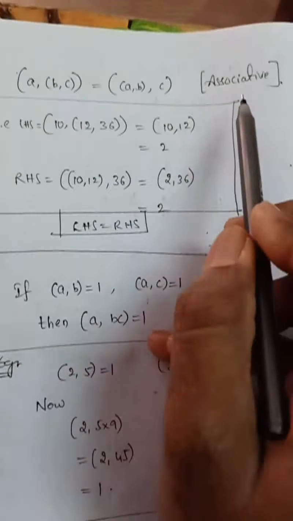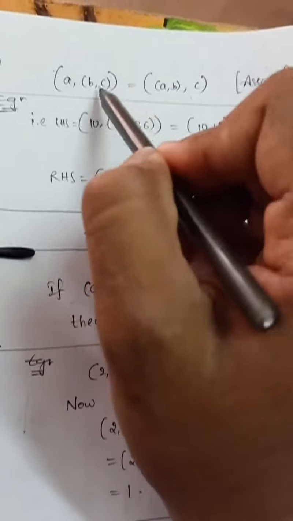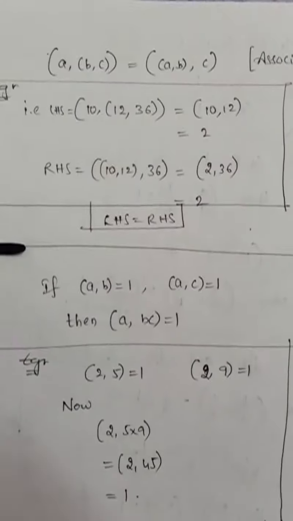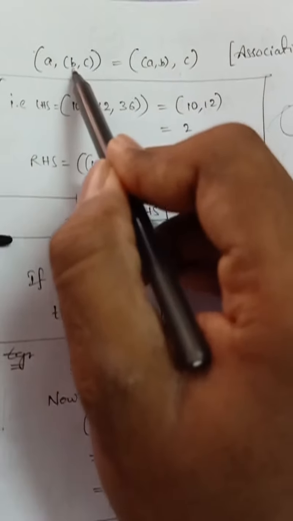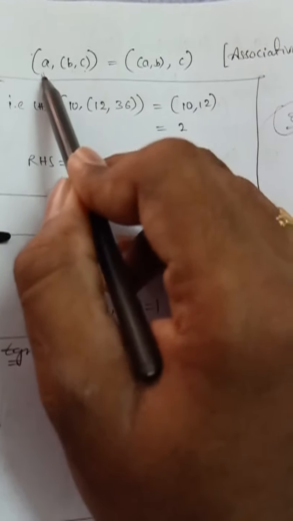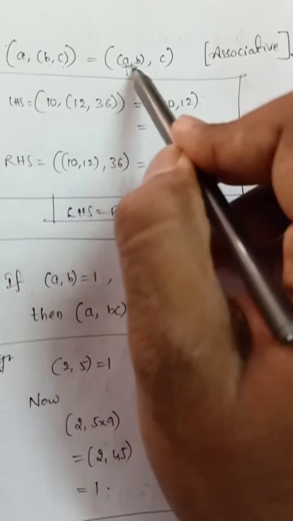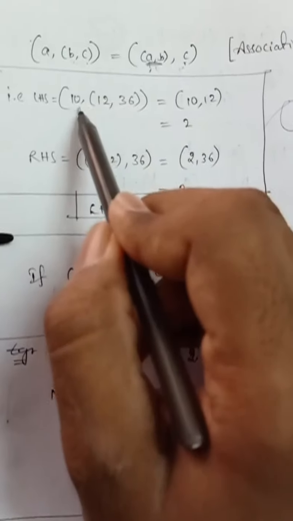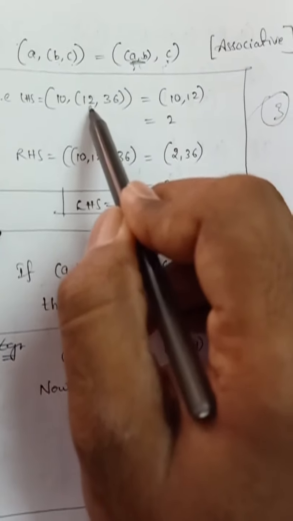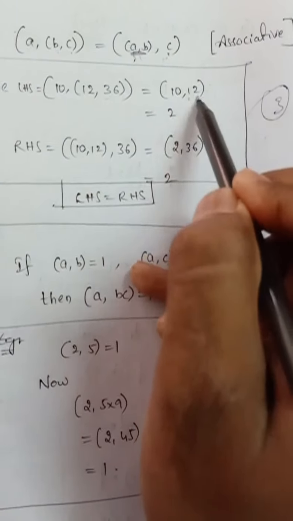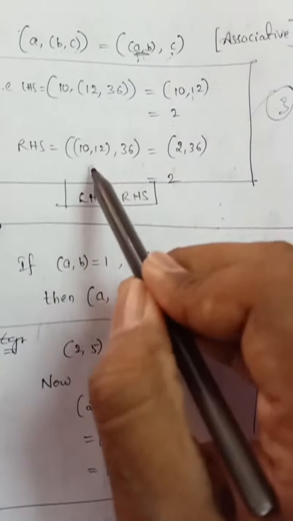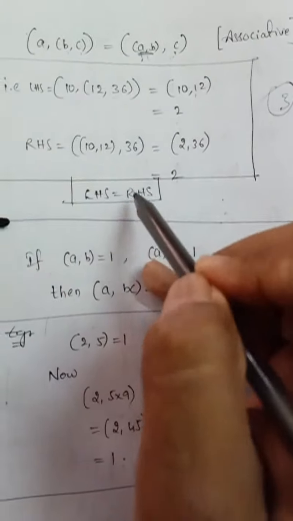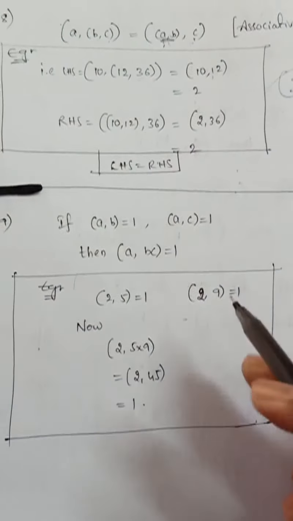Now the next property is the associative property. If you are given three numbers to find the GCD, you can find it in any order. First you can find the GCD of the last two numbers and then find the GCD with the first number. The result is the same as first finding the GCD of the first two numbers and then the result with the third number. Suppose 10, 12, 36 is given. First GCD of 12 comma 36 is 12, and with 10 the GCD is 2. In the other way, GCD of 10 comma 12 is 2, and GCD of 2 comma 36 is 2. So in any way you get the same answer. That is called the associative property of GCD.